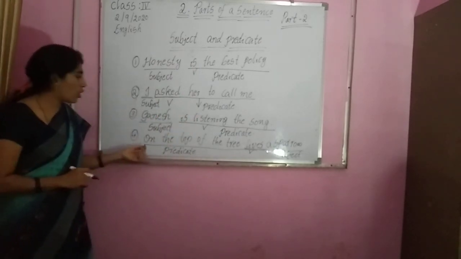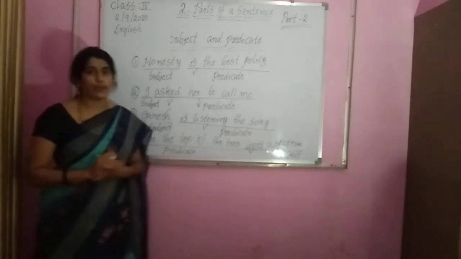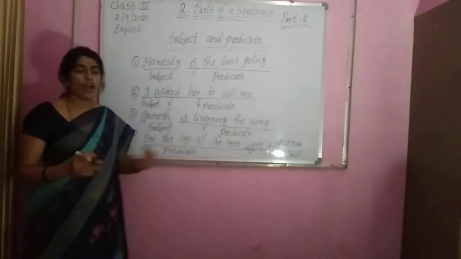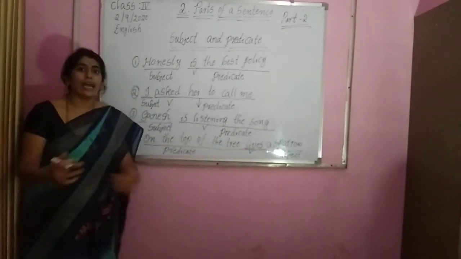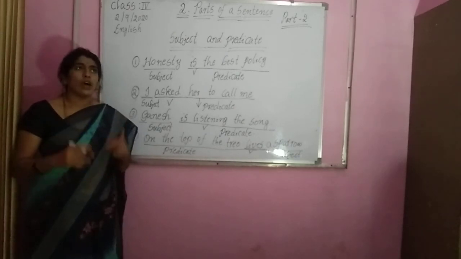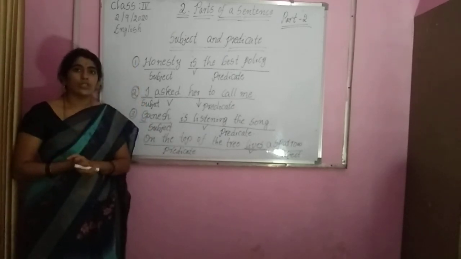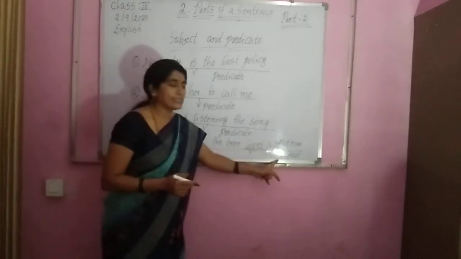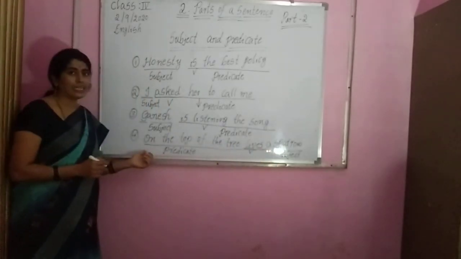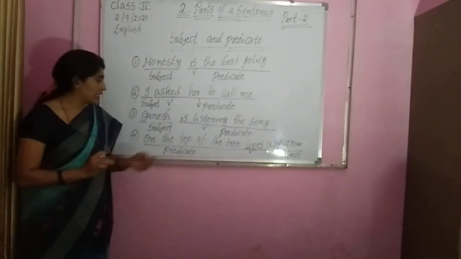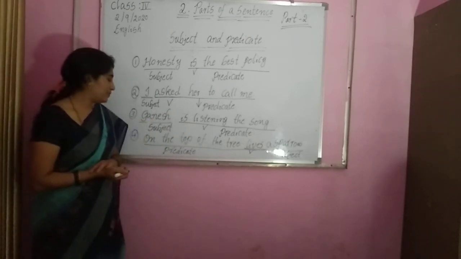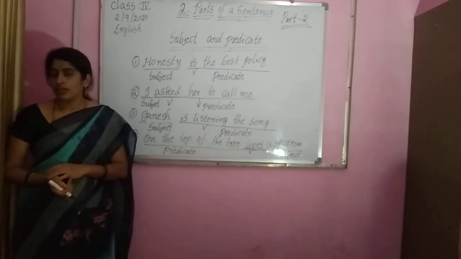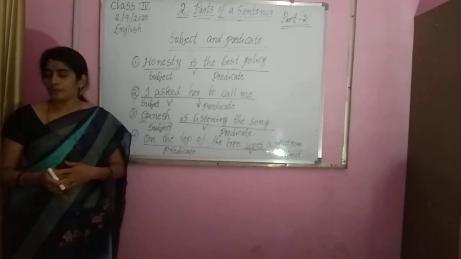Okay, next. On the top of the tree lives a sparrow. Okay, lives is the verb from this sentence, and now what will we do? We are asking a question. Who lives on the top of the tree, children? Sparrow. So the answer is subject and remaining part of the sentence is predicate. Okay, remaining part ni predicate ani antam. Copy this, children.